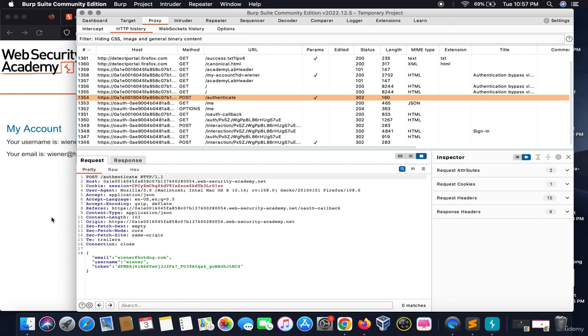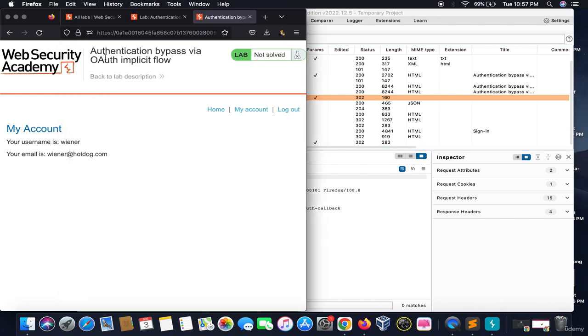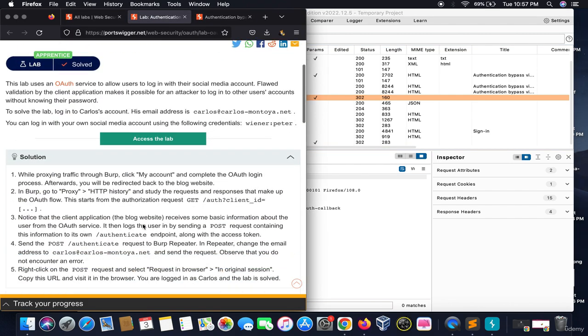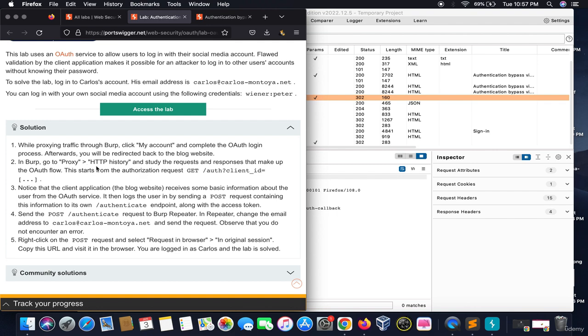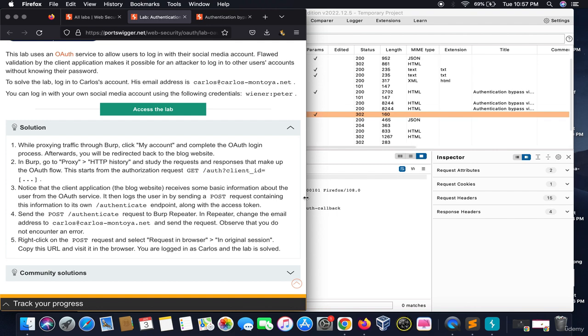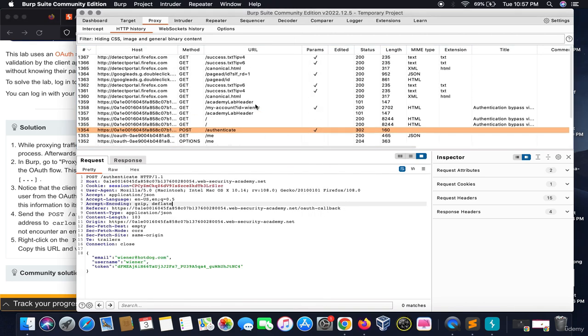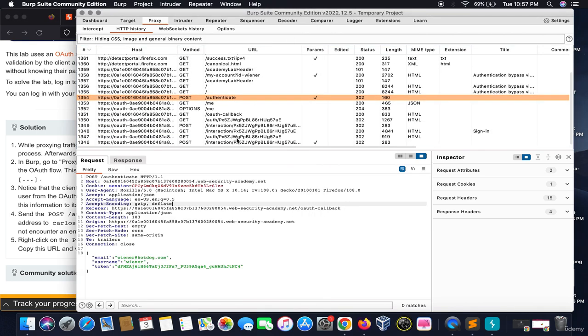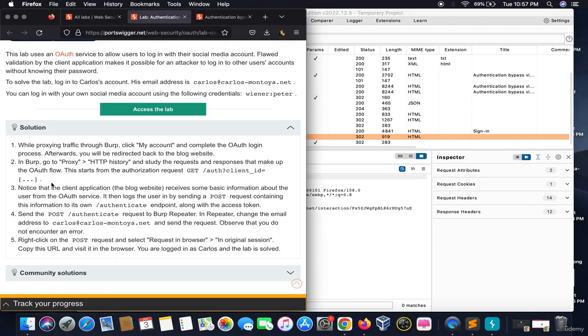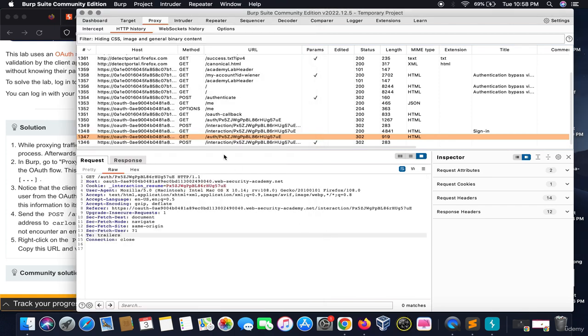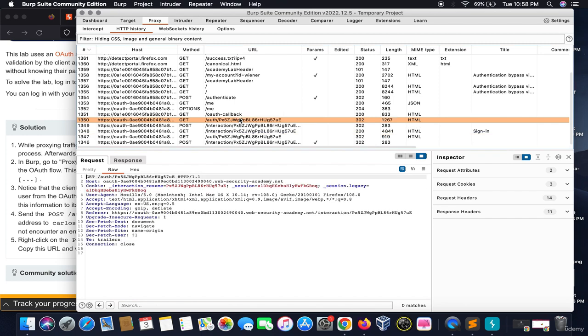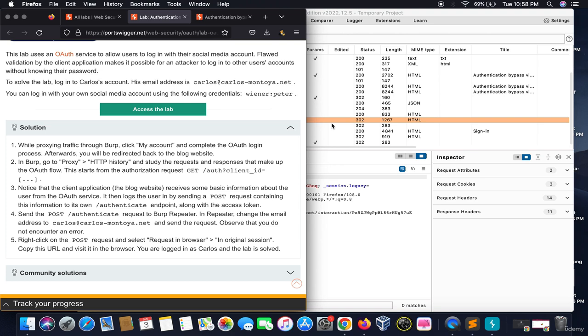So how would we take advantage of this token? Let me walk you through the tutorial. We have seen the HTTP history. It says to look at the authorization request, which says GET /auth with the client ID. Let's see this.